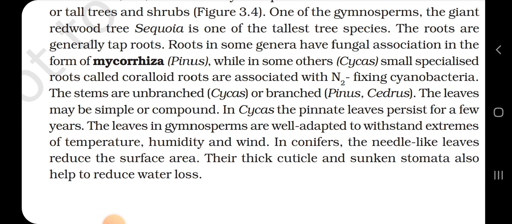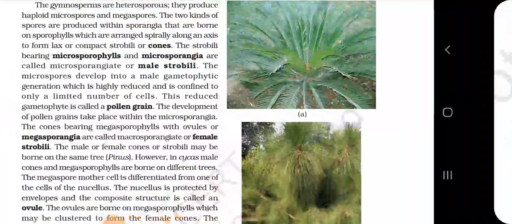These stems are unbranched in Cycas, or branched in Pinus and Cedrus. The leaves may be simple or compound. In Cycas, the pinnate leaves persist for a few years. The leaves in gymnosperms are well adapted to withstand extremes of temperature, humidity, and wind. In conifers, the needle-like leaves reduce the surface area. Their thick cuticle and sunken stomata also help to reduce water loss.